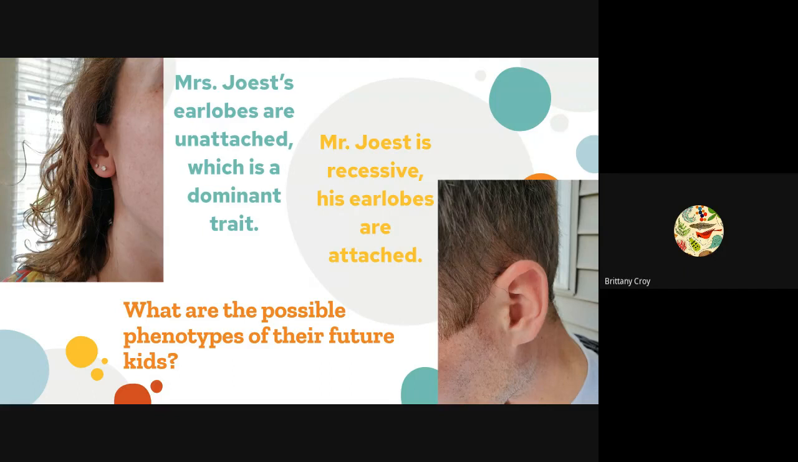Now we can do a Punnett square here, but notice we were not given the genotypes. We're just told that Mrs. Jost is dominant and that Mr. Jost is recessive. So take a minute, pause the video, think about the possibilities, and work it out.